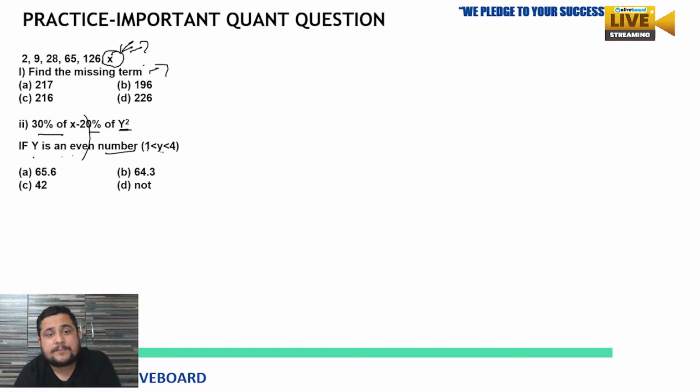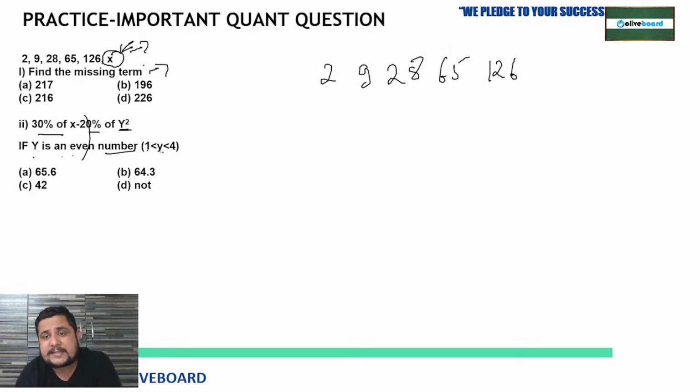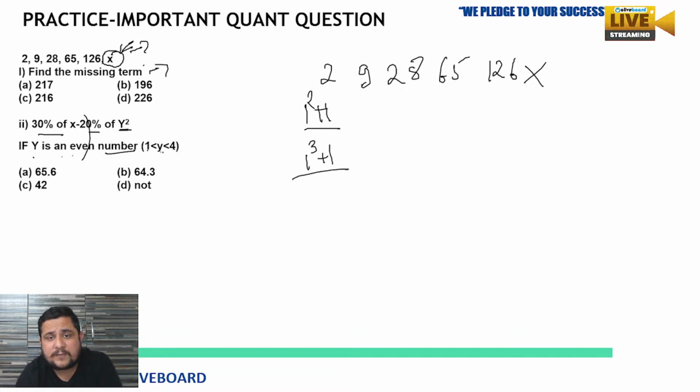So here, see, 2, 9, 28, 65, 126 and x. 2 is 1 cube plus 1, we can put that, yes. 9 is the perfect square of 3, but it is also 2 cube plus 1.